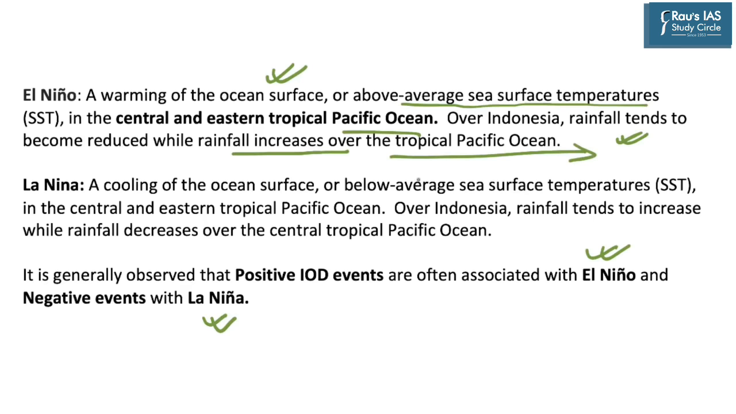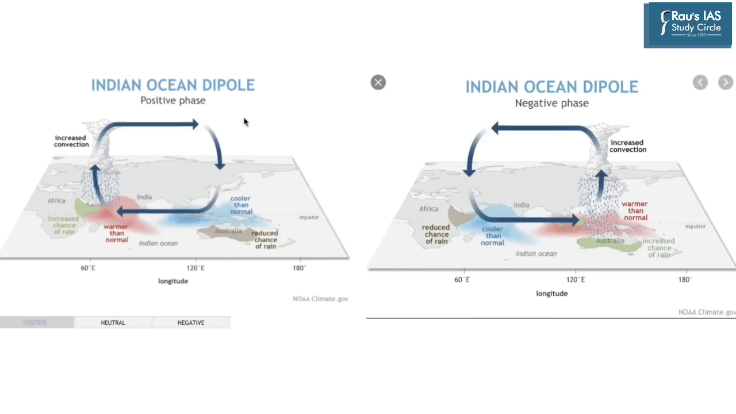Now just the opposite is La Nina, as it results in cooling of the ocean surface or below average sea surface temperatures in the central and eastern tropical Pacific Ocean. So when La Nina occurs over Indonesia, rainfall tends to increase while rainfall decreases over the central tropical Pacific Ocean. Now we know that during the positive phase of Indian Ocean Dipole, we witness more rain around the area of Africa, whereas during the phase of negative Indian Ocean Dipole, we see more rain around the areas of Australia and also around the areas of Indonesia.